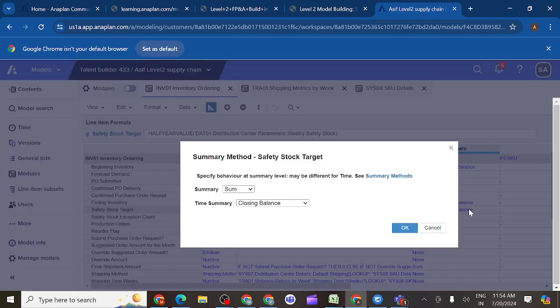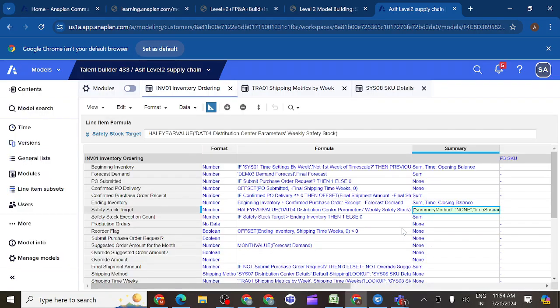So, did you understand what the main summary method and the time summary method are? I have shown this many times earlier. The main summary is the dimension across the summary. If you are using product P3 SKU, it aggregates over the P2 level and P1 level. That is the main summary. Time summary means it works across the time period.